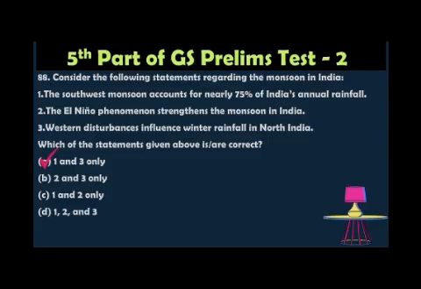Because the southwest monsoon contributes around 75%, that is absolutely right. El Nino weakens the monsoon, leading to drought-like conditions in India. It weakens the monsoon, not strengthens it. So statement 2 was absolutely wrong. Western disturbance influences the extratropical storms originating from the Mediterranean region, which bring winter rainfall to North India. So it is very useful for wheat cultivation. That is a very important point about western disturbances. So option 1 and 3 only is the correct answer.